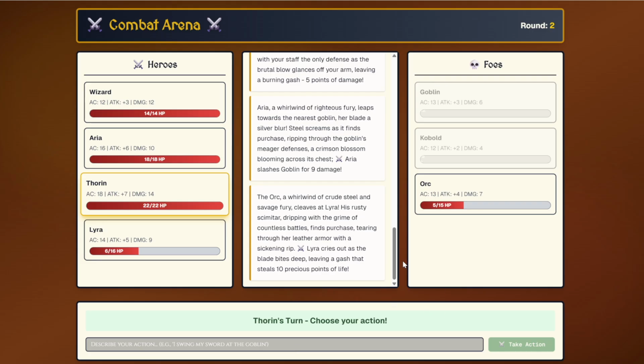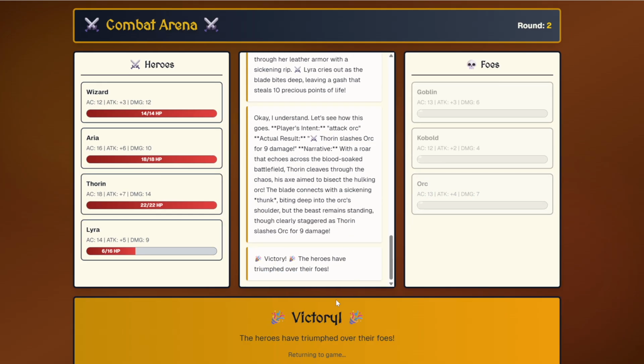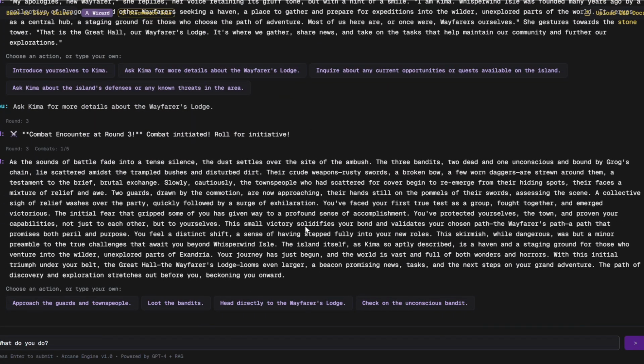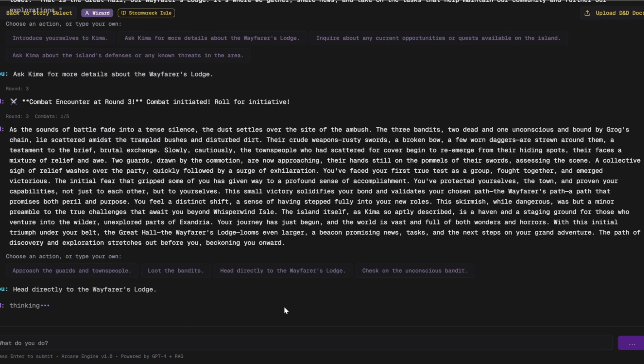This gameplay will continue until one side wins, and then we'll return to the main arena. Okay, now victory. And we can continue to progress through the game by selecting these actions. Right, that's a short demo of our application, and thank you.